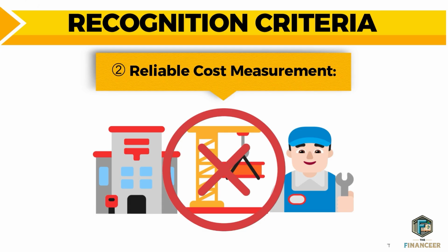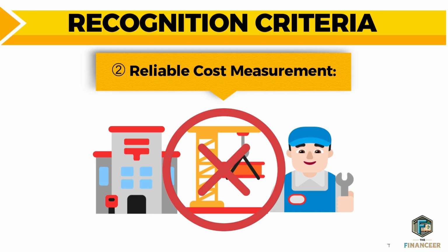Now, the question here is, what if all of these invoices are received except one invoice, for example, the shipping cost? In this case, you have to recognize the asset in your books. So what if you didn't receive one of these invoices? You have to provide an estimate. And then once you receive the actual invoice, you are going to adjust the value of the asset if the value of the invoice is different from the estimate that you provided in the recognition time.